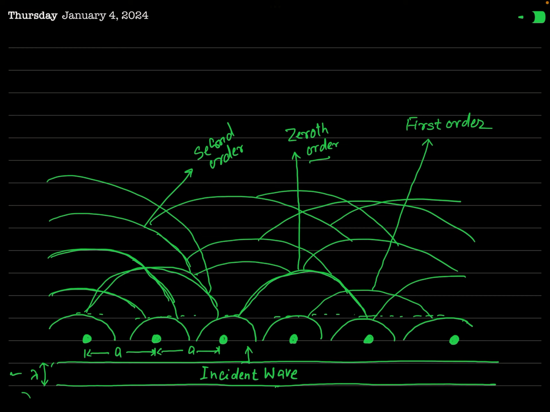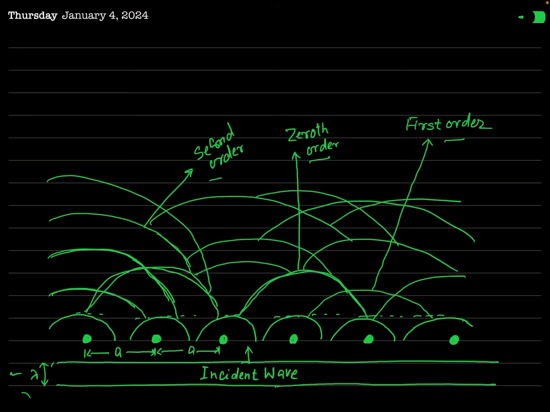But where I have mentioned first order and second order, these are directions where the reinforcement of the secondary wavelets is not perpendicular to the row. Okay.